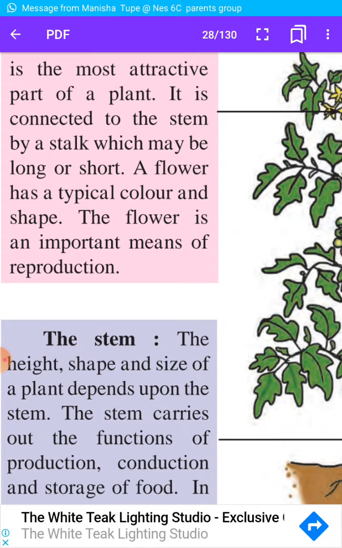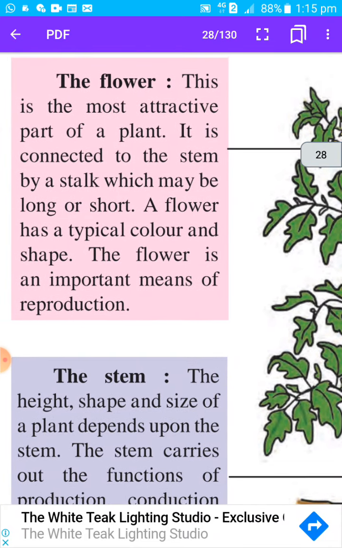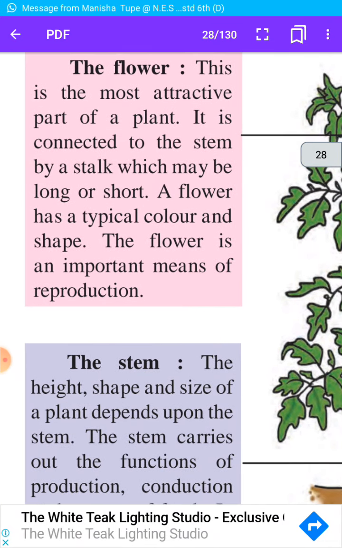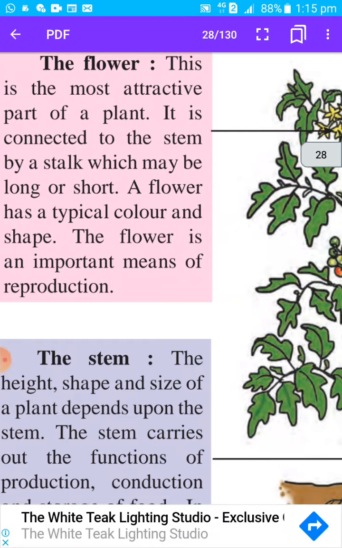From the flower, fruit will be there. Inside the fruit, seeds are there, and then from the seeds a new plant will grow. Okay. So in the exam there will be a question, dash is the part of the plant which is helpful for reproduction. So the answer will be flower.